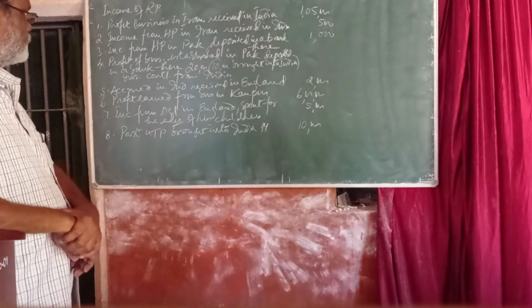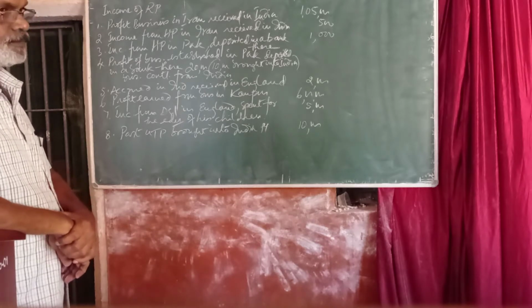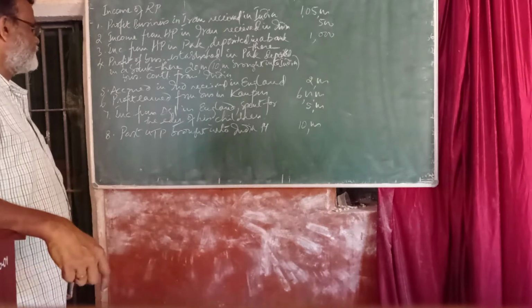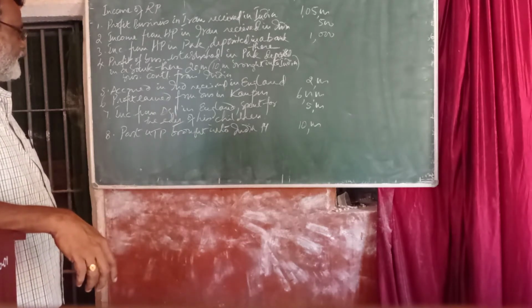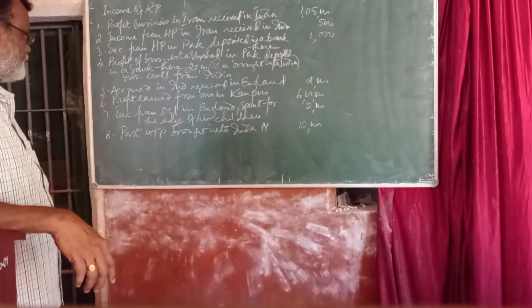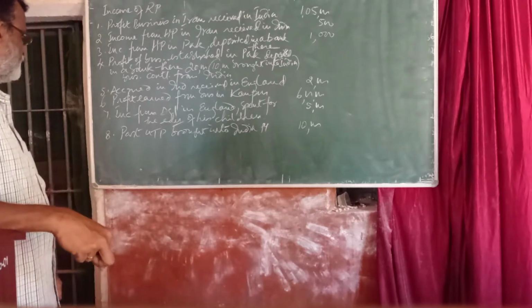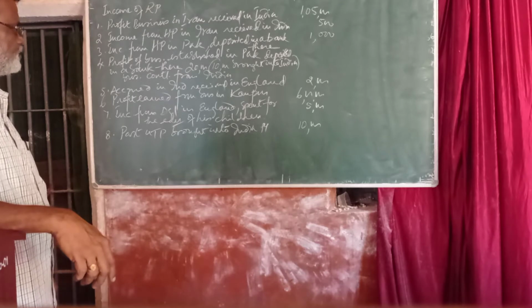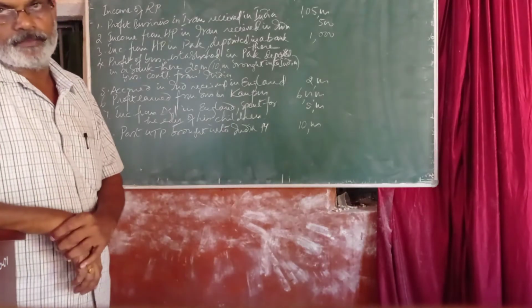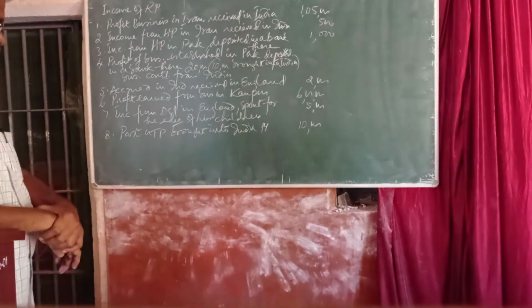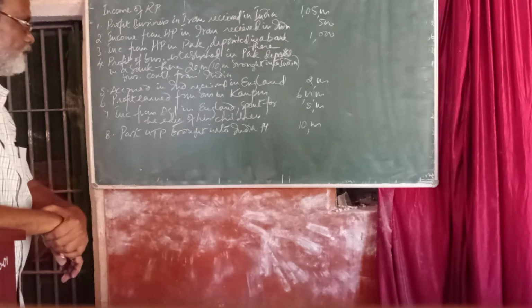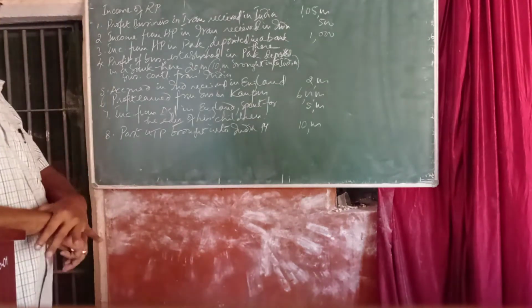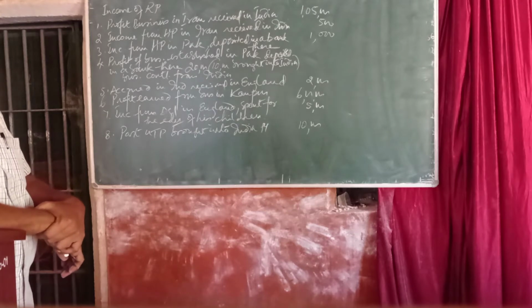Next, accrued in India, received in England rupees 2,000, and profit earned from business in Kanpur rupees 6 lakhs. Income from agriculture in England, it is all spent for the education of his children, rupees 5,000, and past untaxed profits brought into India during the previous year amounted to rupees 10,000. You are asked to determine his taxable income or total income if he is ordinary resident, if he is not ordinary resident, and if he is a non-resident.